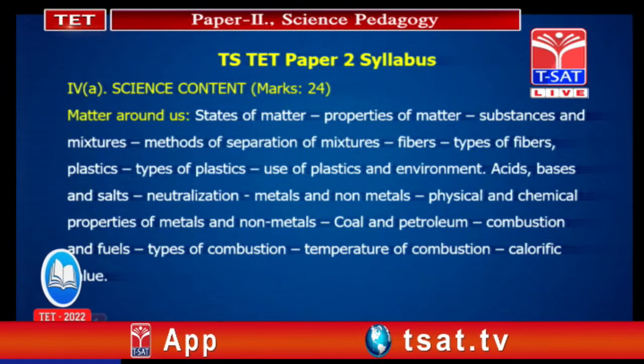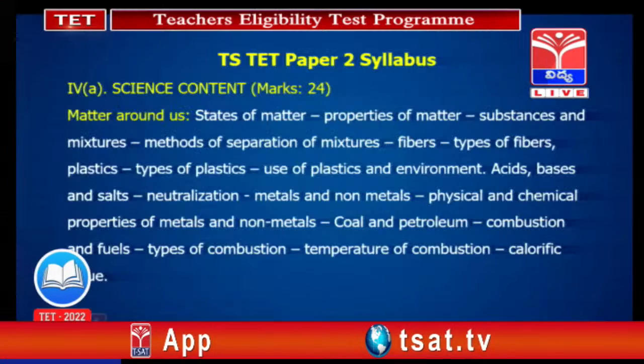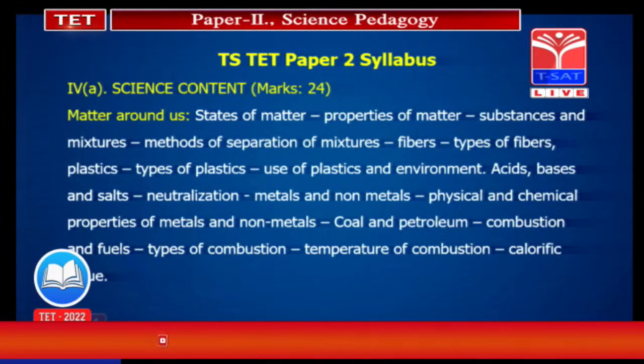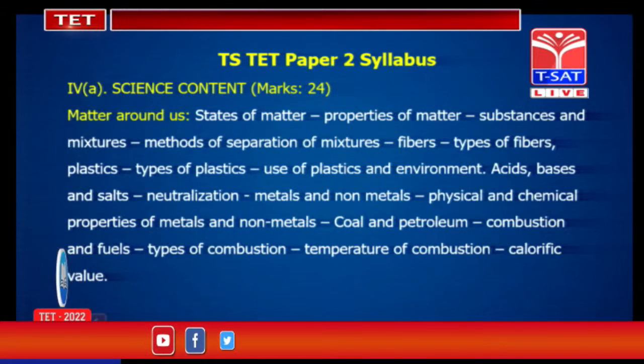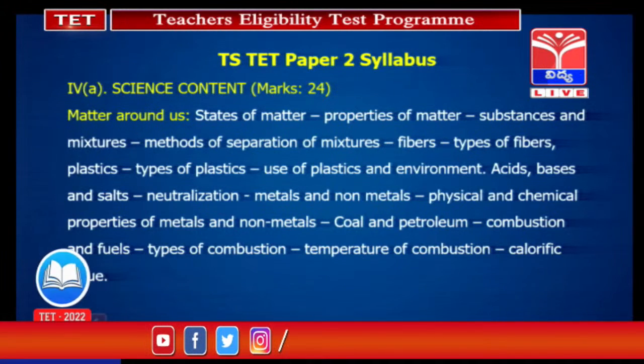Next, artificial fibers are the fibers made by man. In artificial fibers we have different types: nylon, rayon, acrylic and polyester. We may expect a question from this area.